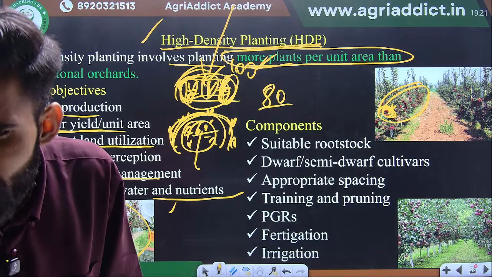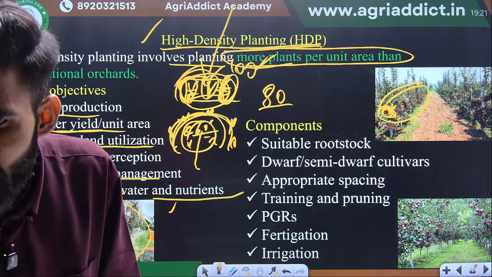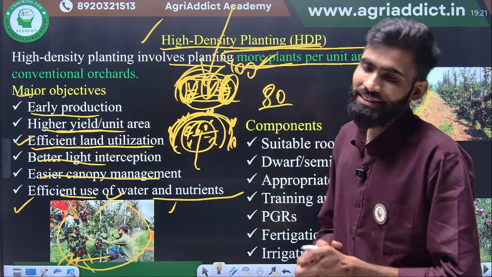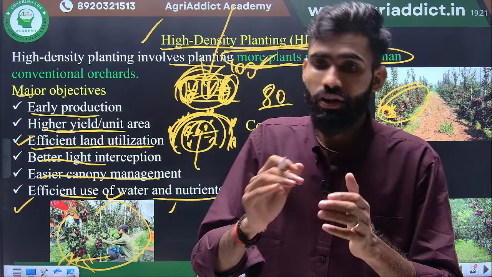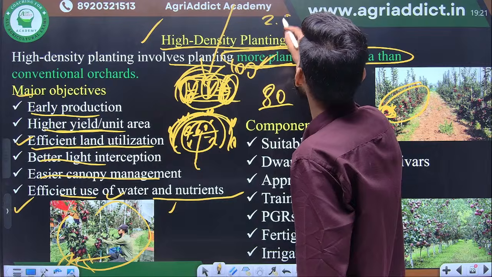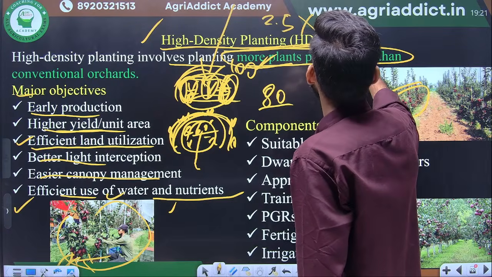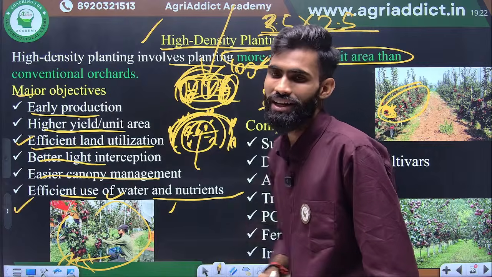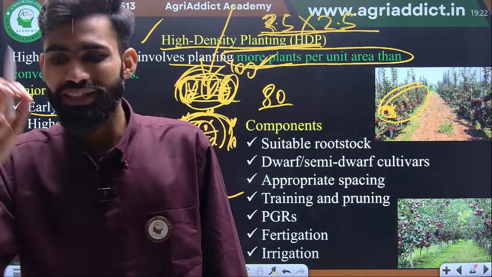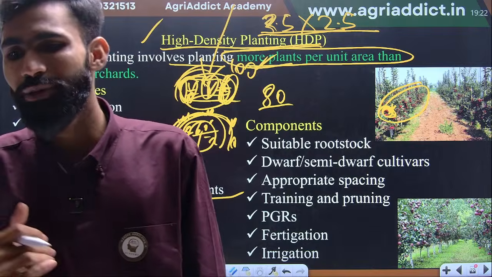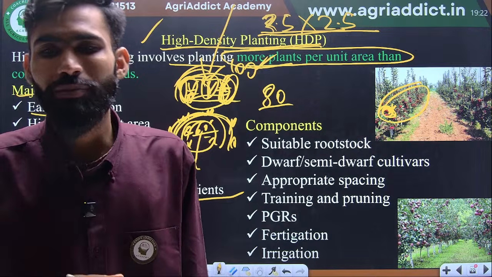High density spacing of 2.5 into 2.5 for Amrapali, is it not well stabilized in India? Yeah, it is stabilized for Amrapali. This is an efficient technique commercially standardized in North India: 2.5 into 2.5 meter for Amrapali mango. This is followed in North India. But due to a genetic mechanism, when you grow Amrapali in southern conditions, its canopy increases. Okay, this is a genetic mechanism, or you can say an environmental variable.